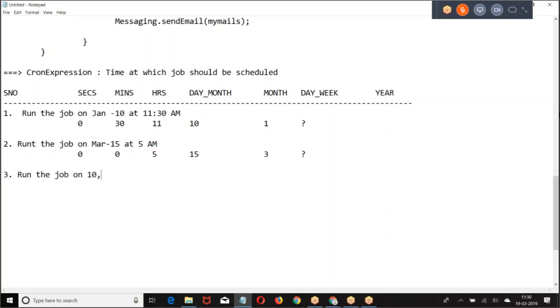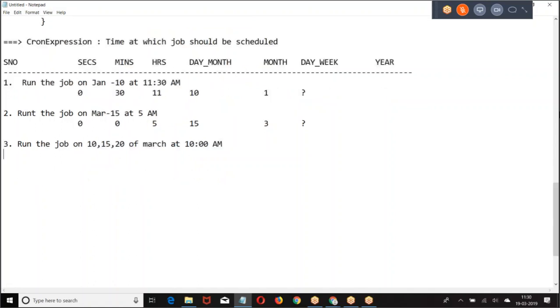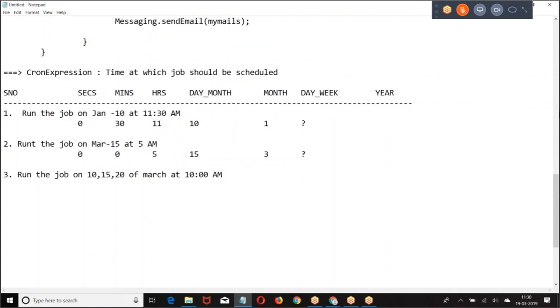Run the job on 10th, 15th, 20th of March at 10 a.m. 0, 0, 10, 10th, 15th, 20th, of the month March.